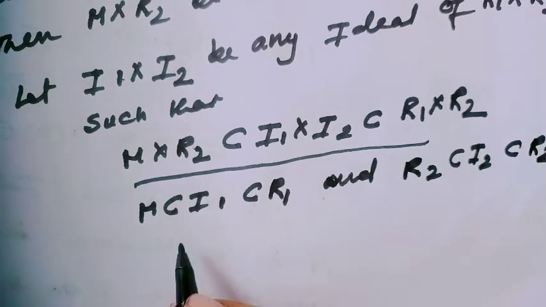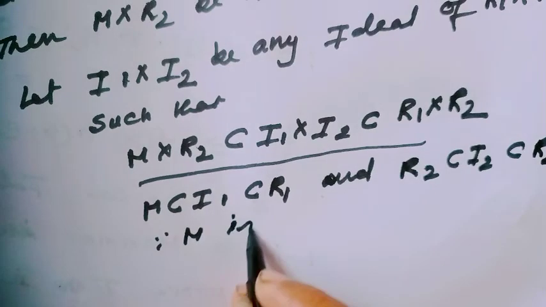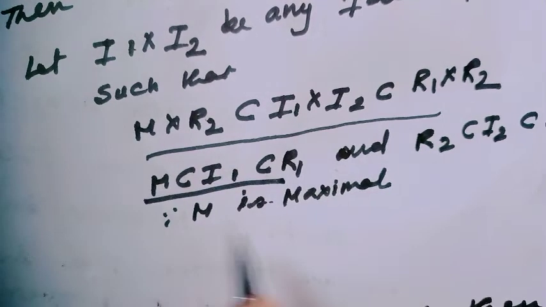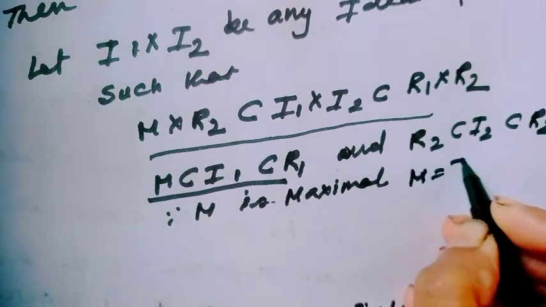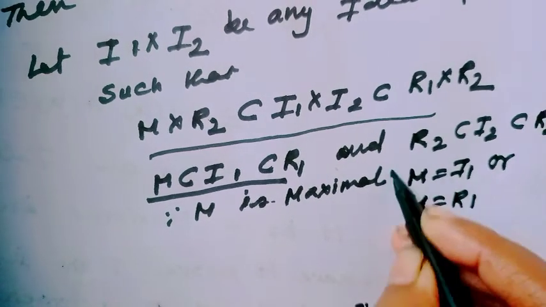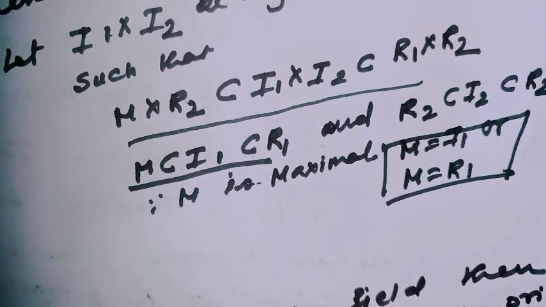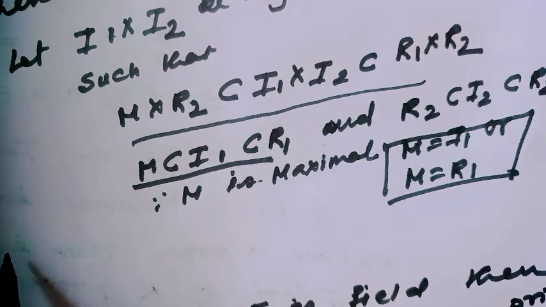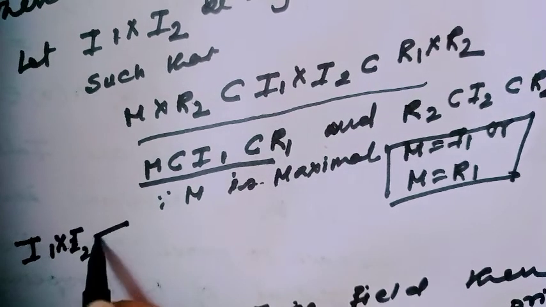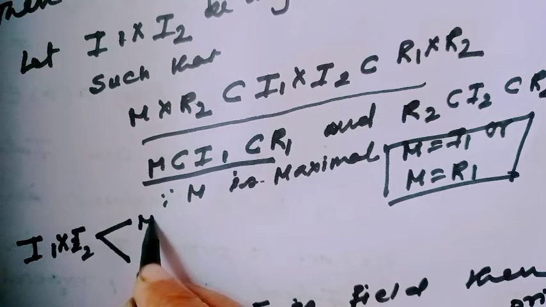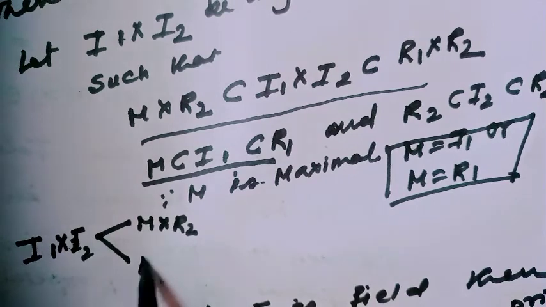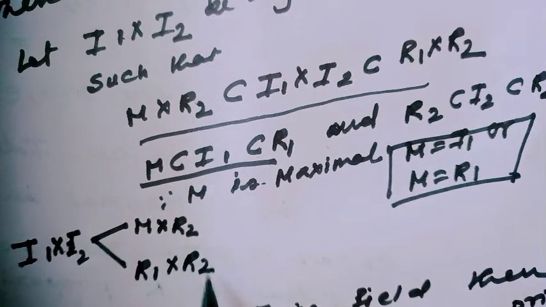And since M is maximal, from this line we can tell either M equals I1 or I1 equals R1. Therefore, I1 cross I2 would be either M cross R2 or R1 cross R2.